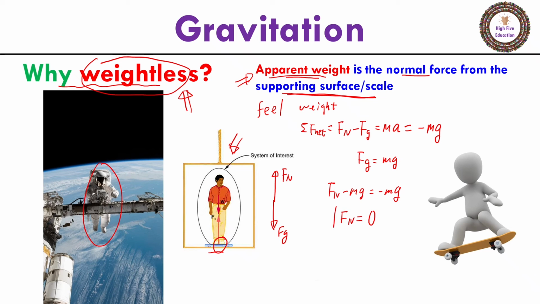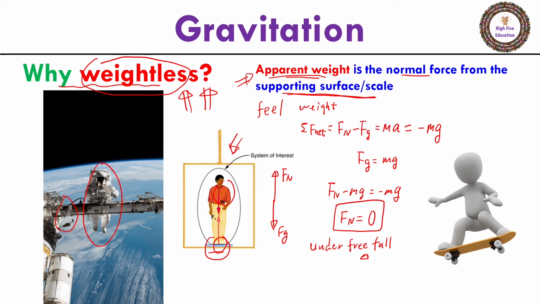And why is this the case? Because the scale and the astronaut and any other instrument in the space station are all in free fall. Since everybody is experiencing the same acceleration, there is no supporting force from the scale. So we can see all the astronauts in the space station are weightless.